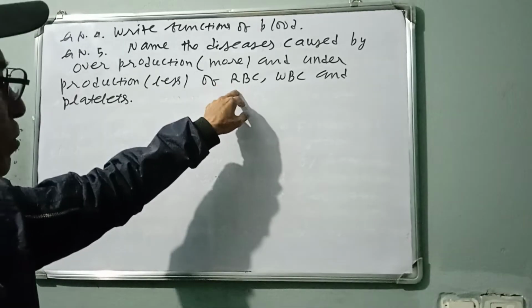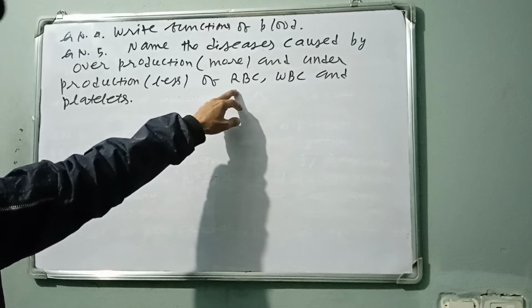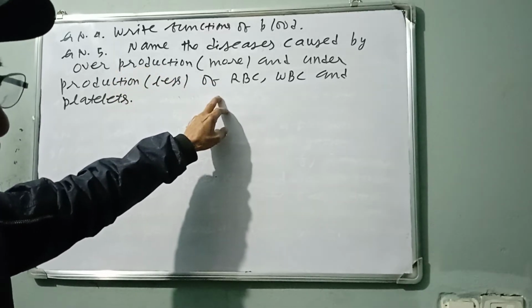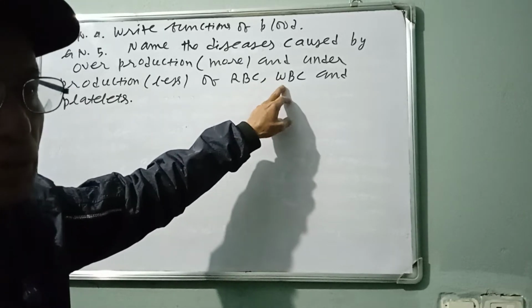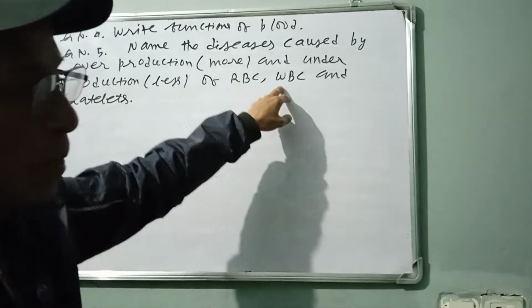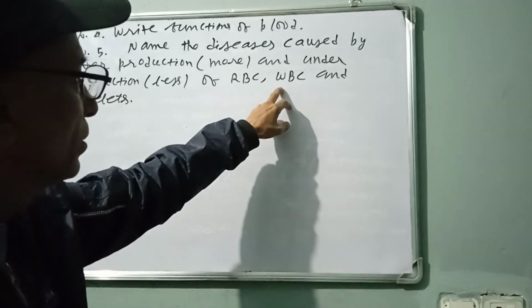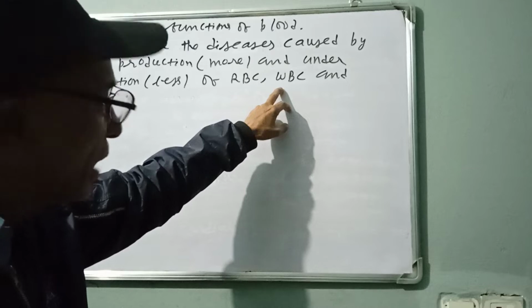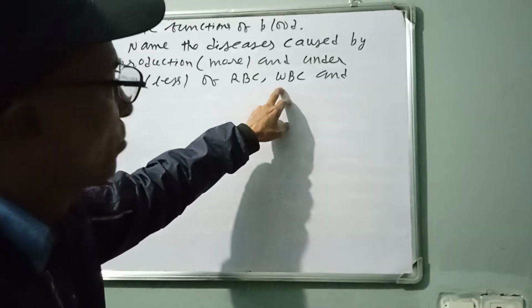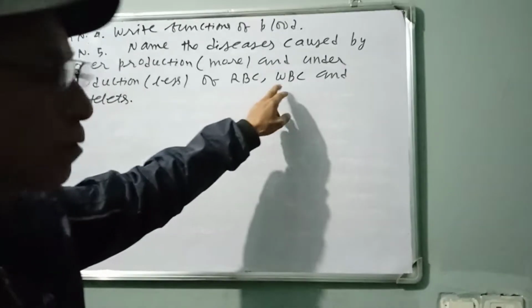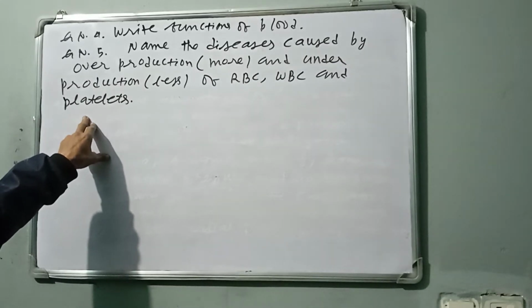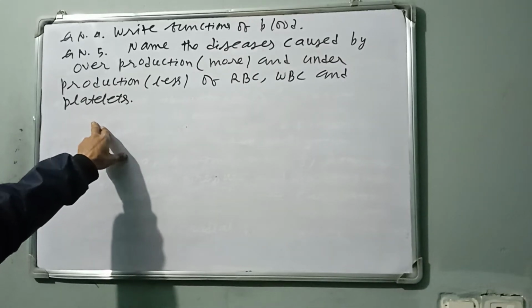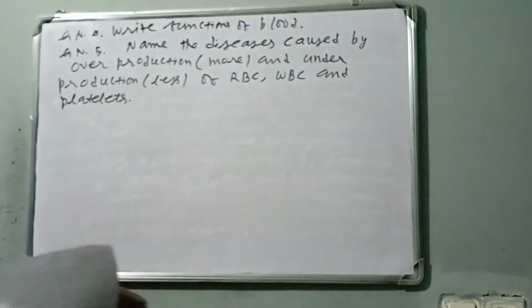First of all, about RBC, red blood cells. Overproduction: polycythemia. Underproduction: anemia. WBC, overproduction: blood cancer or leukemia. Underproduction: leukopenia. Platelets, overproduction: thrombocytosis, and underproduction: thrombopenia. Name the diseases.